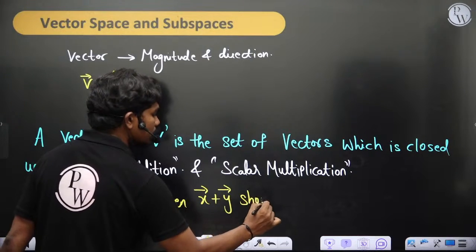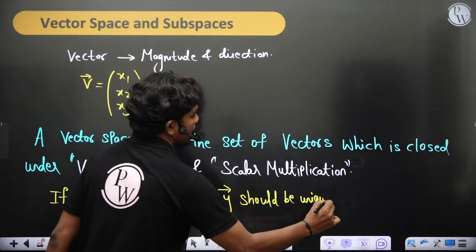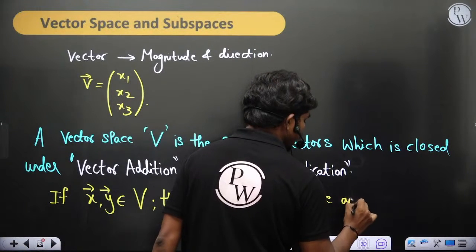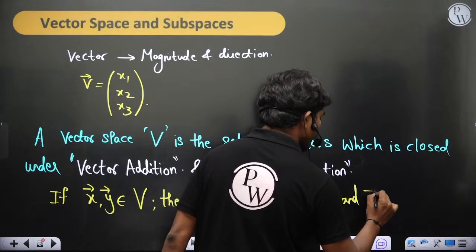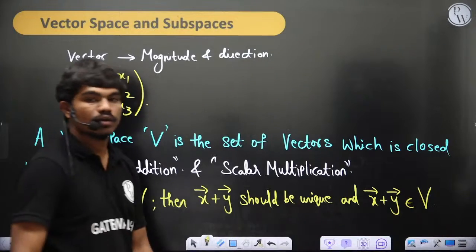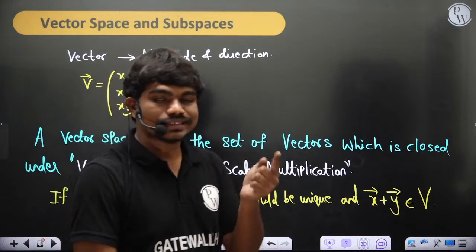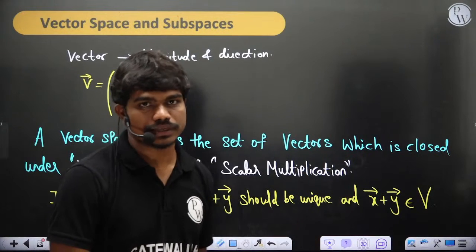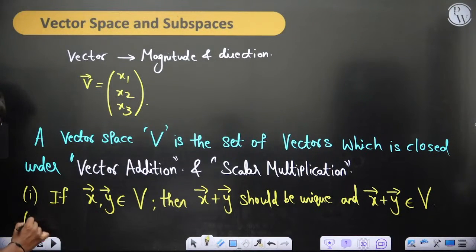Of course it will be unique, should be unique, and x plus y belongs to this space V again. Which means if you take any two vectors in that set and add them, the resultant vector should also lie in that vector space. Got it? And also the second point, scalar multiplication.